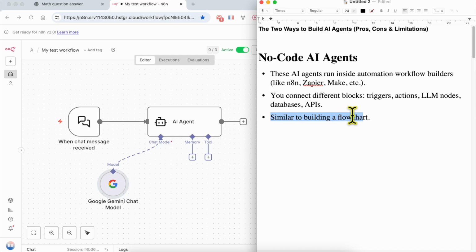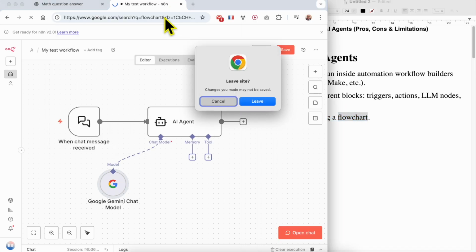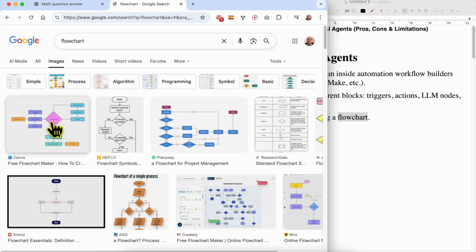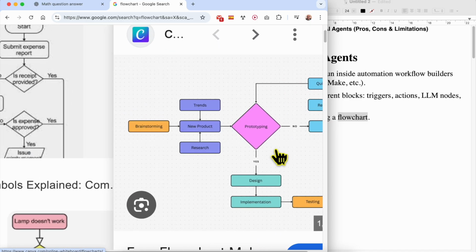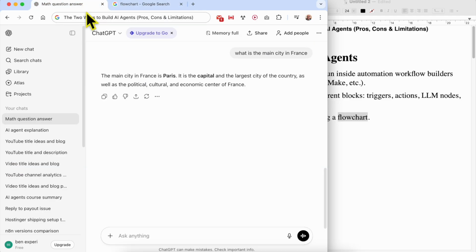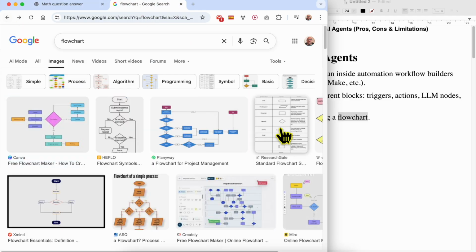It's similar to building a flow chart. Let me show you what a flow chart is. This is a flow chart. If A, then do this, and it is similar to this concept.